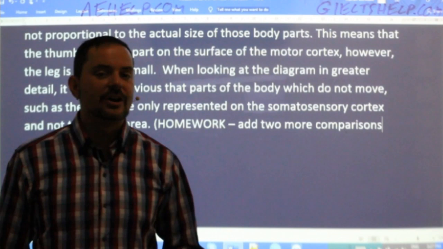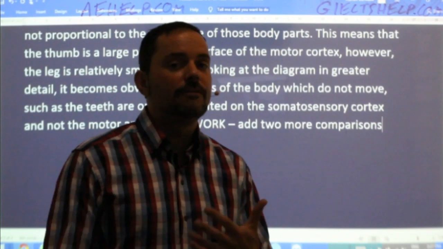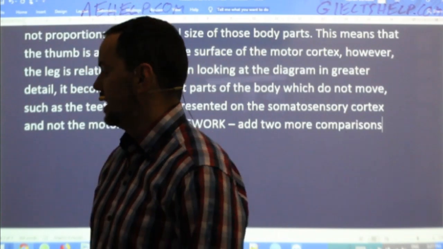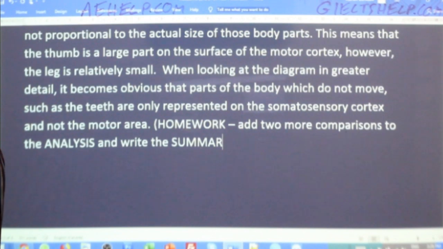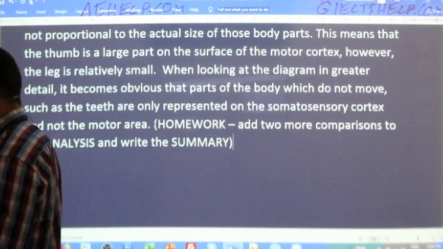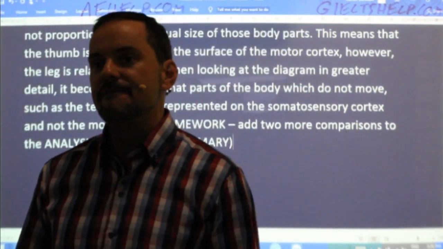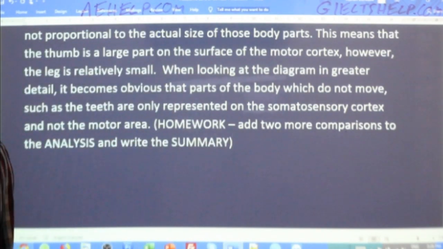Just so you're clear, there's at least 4 or 5 more that I can see right away. Now, you don't have to see all 5 of them, but you should be able to catch 2 more clear comparisons here, okay? So add 2 more comparisons to the analysis and write the summary. That's your homework. I'll give you a 1-day head start, and then on Saturday, I'll post the full essay in the comment section. Is that fair? Okay. Would you agree that that's a fair way to do it?